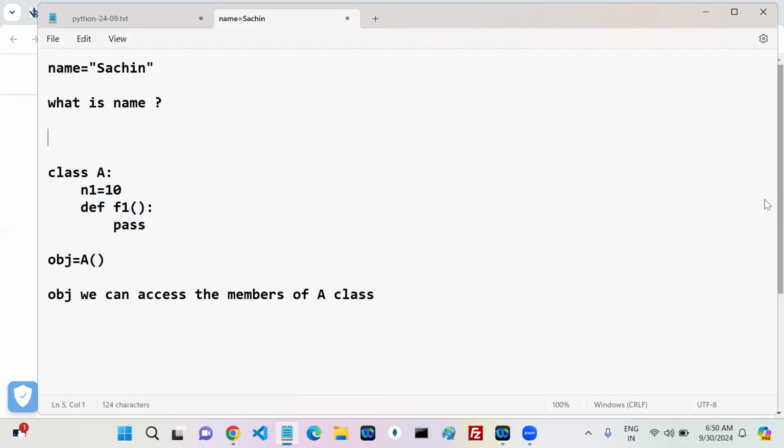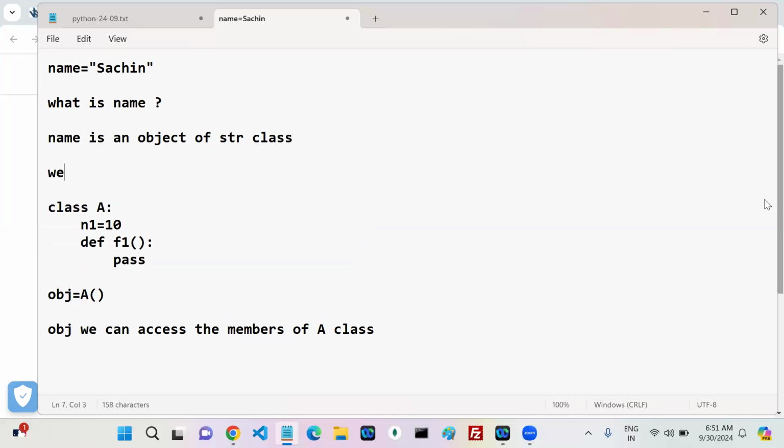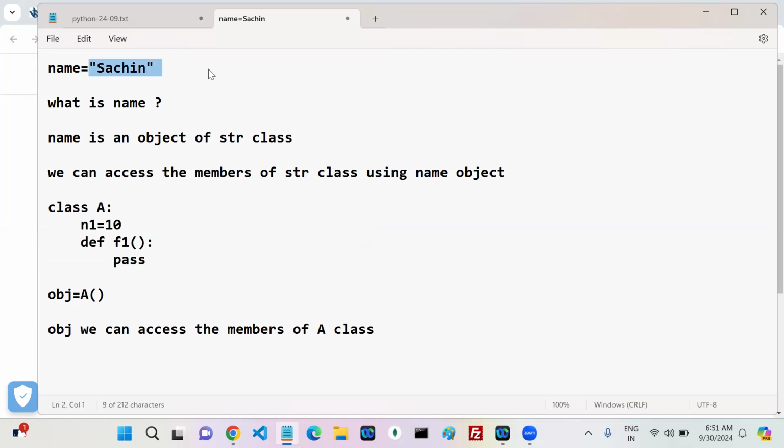My name is an object of which class? It is an object of the str class, right? We can access the members of the str class using the name object, yes or no? Internally, whenever you create a variable, that variable is an object of that respective class. Here, based on the value, it is an object of the str class.